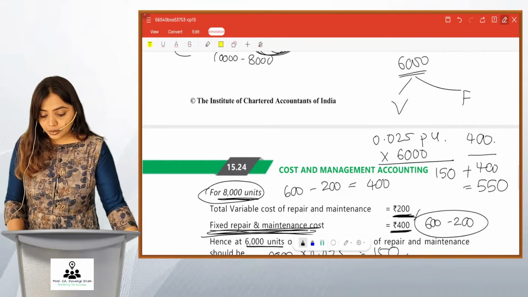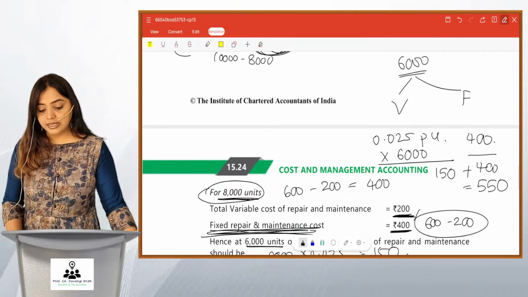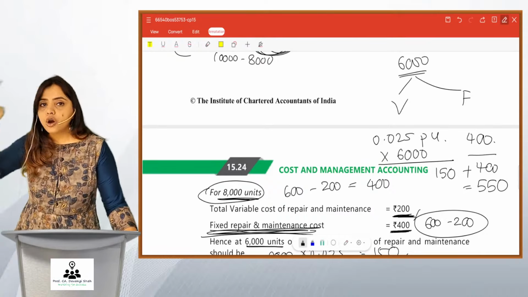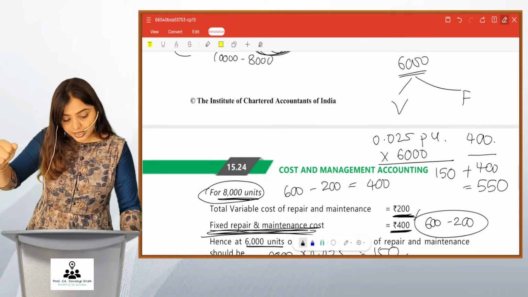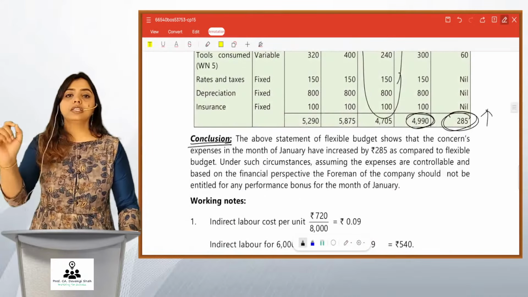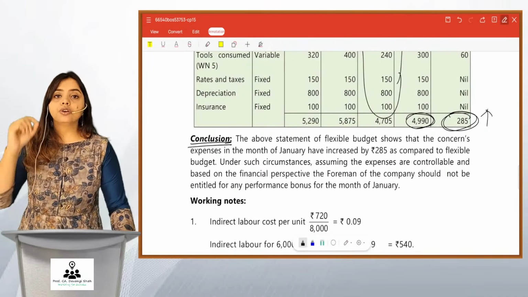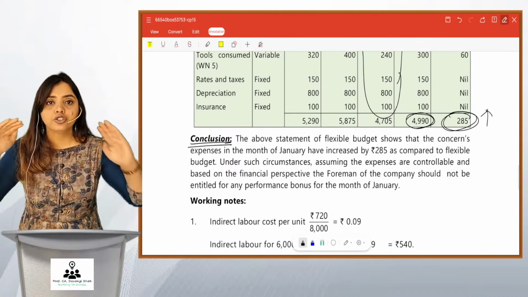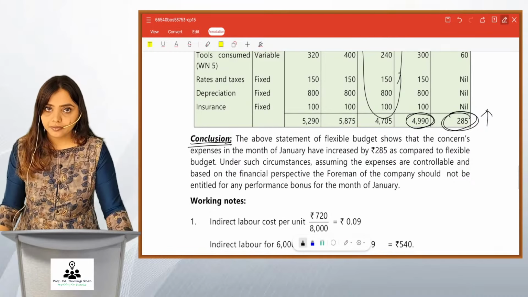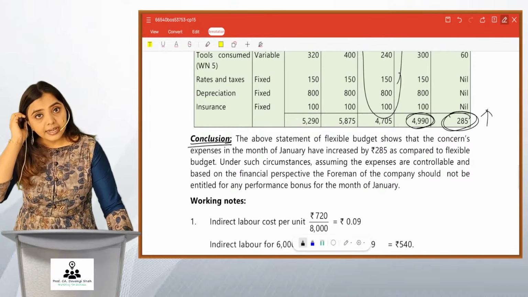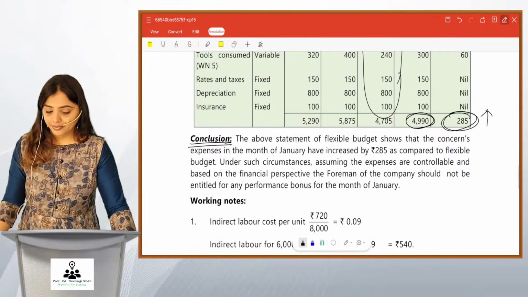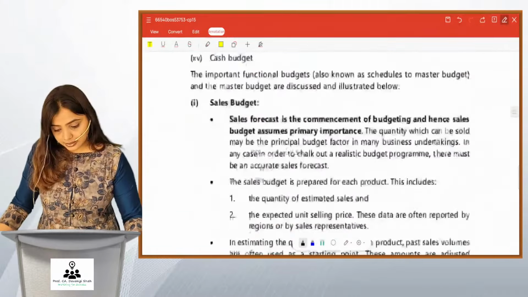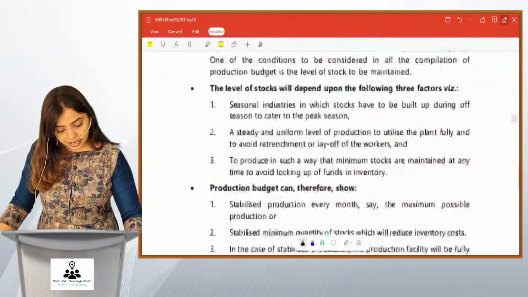Krunal is asking whether the conclusion part of the answer we have to write in exam. Definitely yes, you need to write that. There is no savings. In fact, there is an extra cost of 285 incurred. Hence, the foreman's claim of bonus of 88.5 is not justified here. Okay, you need to write this. Okay? Let's go, I hope you have understood this. Now we move ahead.